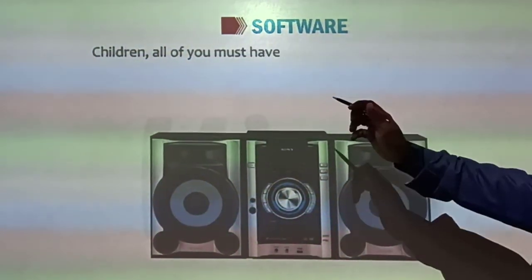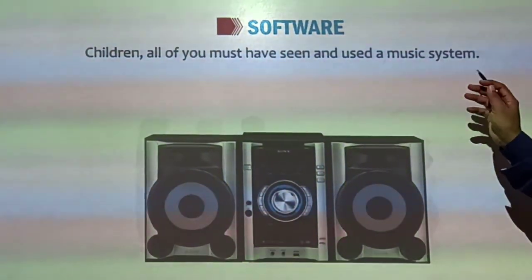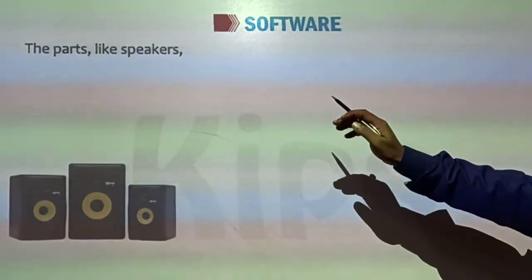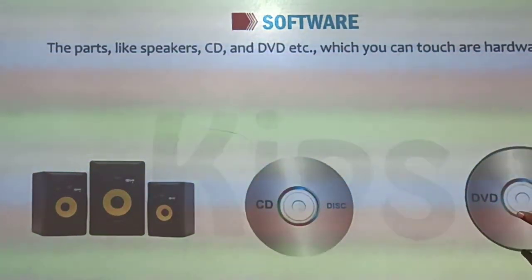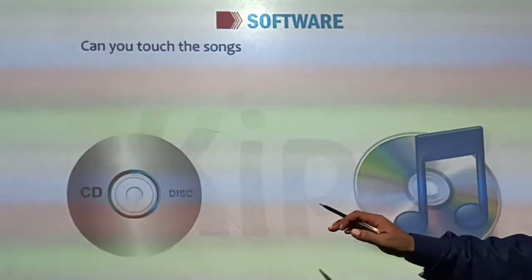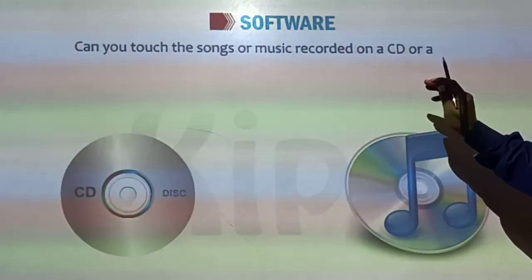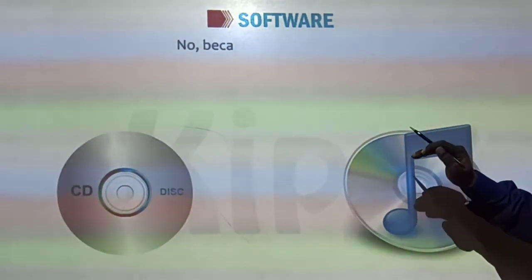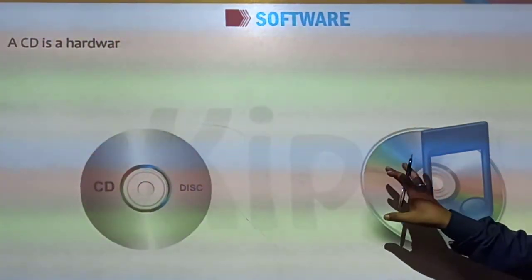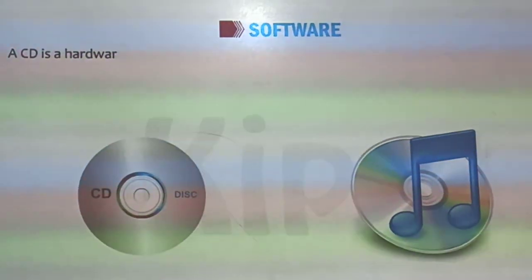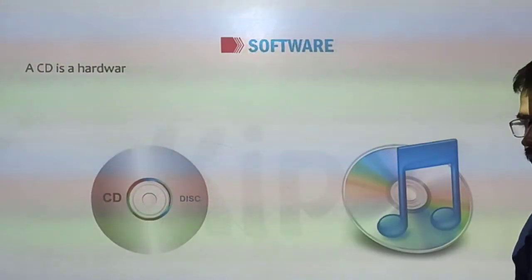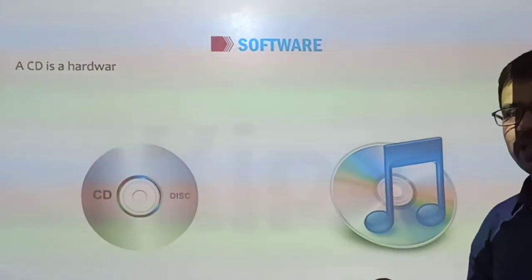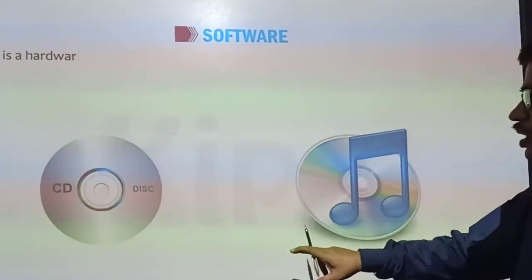Now, children, all of you must have seen and used a music system. The parts like the speakers, CD and DVD which you can touch, these are hardware. Can you touch the songs or music recorded on the CD or DVD? Of course not, because that is software. So all the CD and DVDs are hardware you can touch. But the program stored in the CD or DVD, like any picture, any song, any movie, that you cannot touch because those are software. So software you cannot touch.